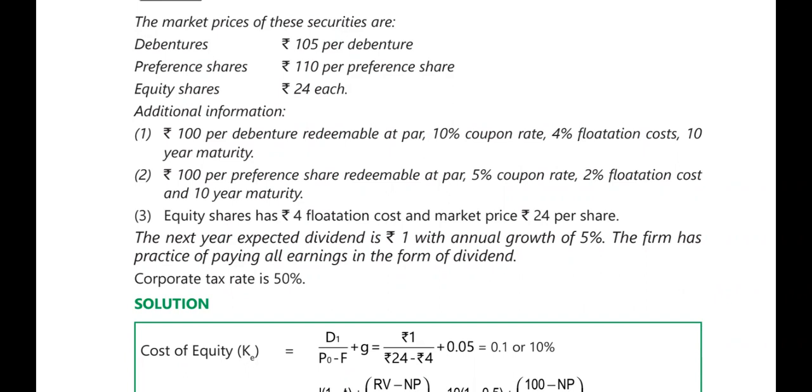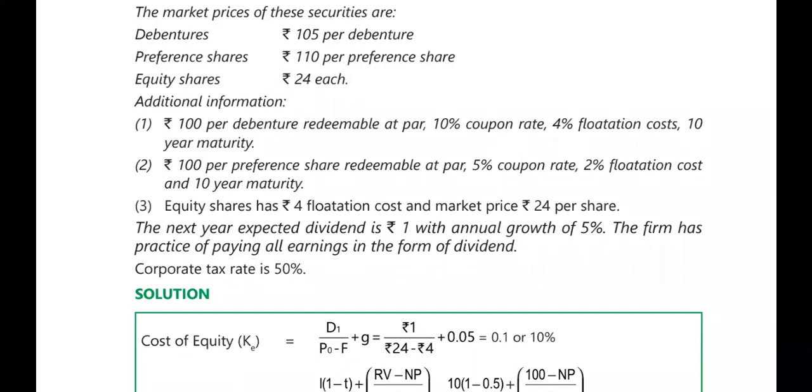Okay, so to calculate the weighted average cost of capital with the given information, we need to first find out the cost of different capital. Let us start with the first point, the cost of equity. What is the formula for cost of equity here? The actual formula is D1 divided by P0. But here growth rate and flotation cost are also given, so the formula is D1 divided by P0 minus F, that is flotation cost, plus growth rate. If you do this, you will get cost of equity.